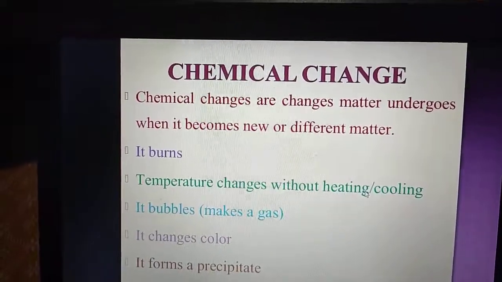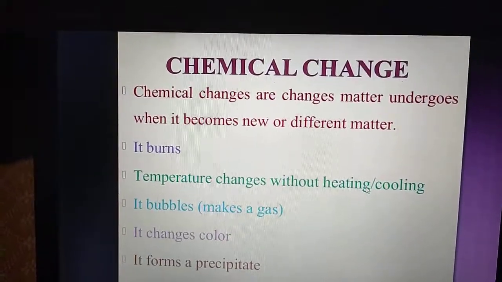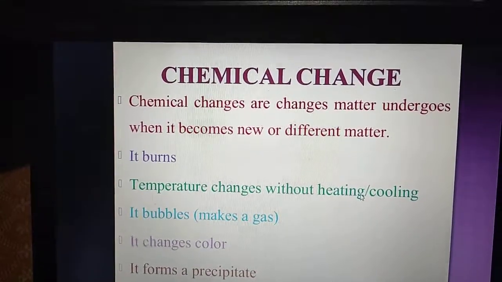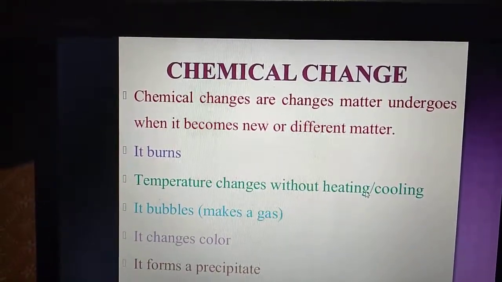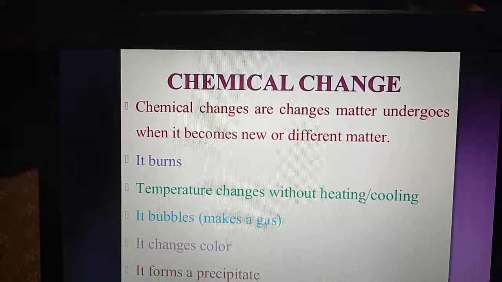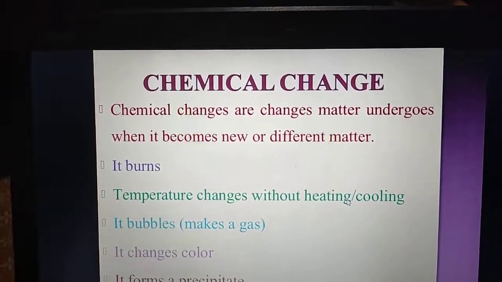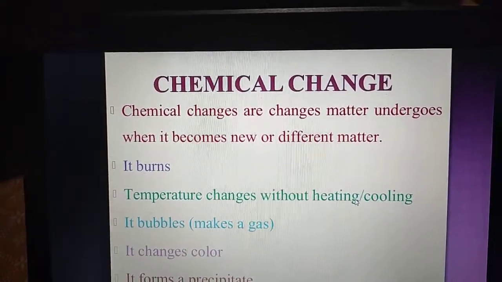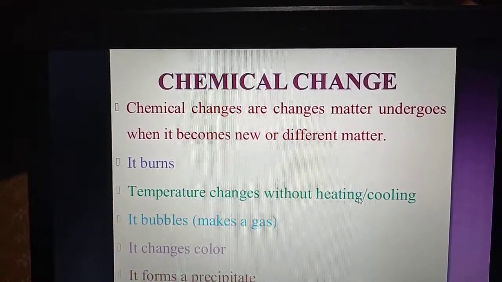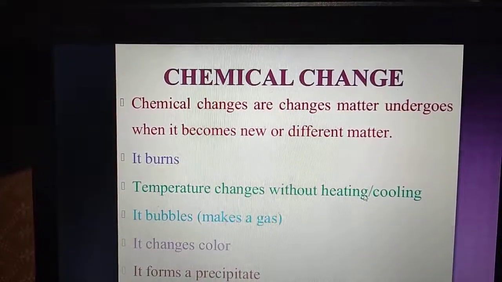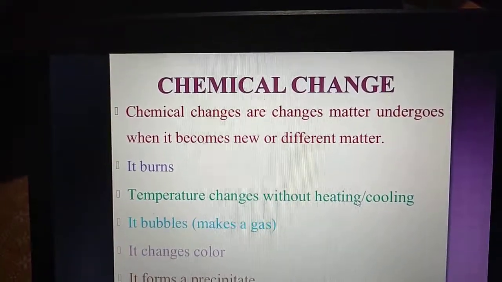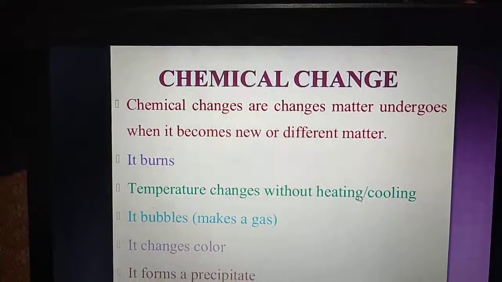For example, when you burn carbon, carbon dioxide is produced. You all know C plus O2 gives CO2. So, the burning of carbon is a chemical change. Why? Because carbon has different properties and the carbon dioxide which has formed has different properties.